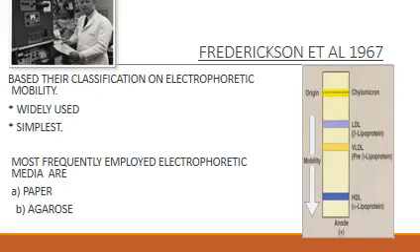Now, in 1967, Fredrickson and co-workers were able to classify the lipoproteins based on their electrophoretic mobility, a technique which is widely used and very simple to carry out. The most frequently used media for electrophoretic techniques are paper and agarose.